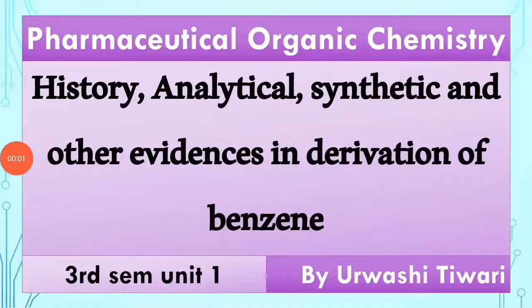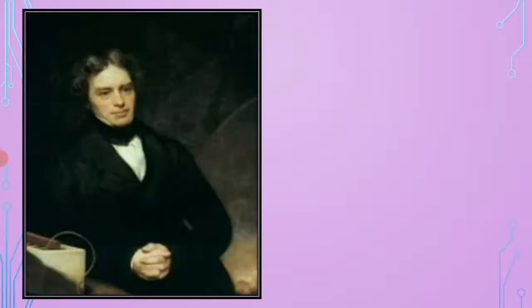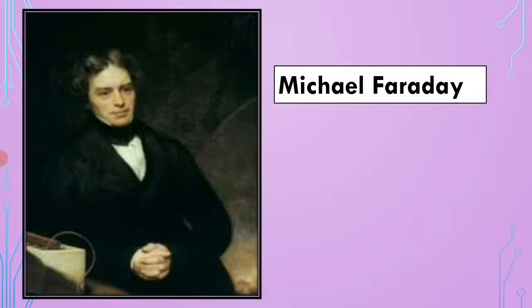Today I am going to take up the topic: history, analytical, synthetic and other evidences in derivation of benzene. Chemists have found that most organic compounds are divided into two broad classes. First is aliphatic and second is aromatic. Aliphatic means flat structures, and aromatic means compounds which have a fragrant, pleasant smell. Benzene is an aromatic compound which smells like gasoline.